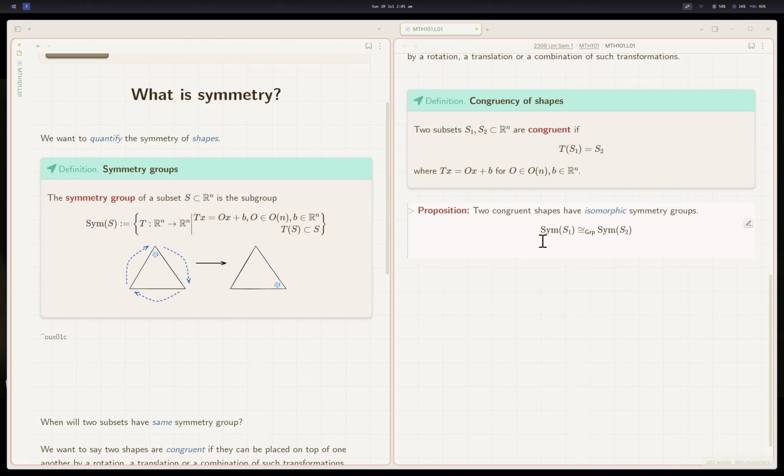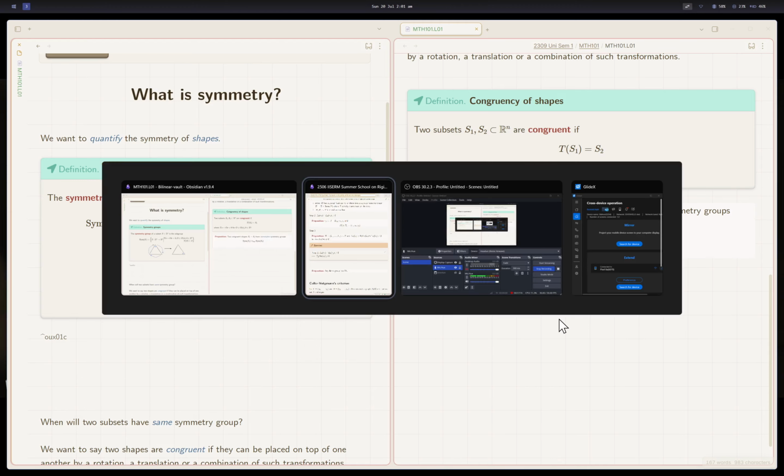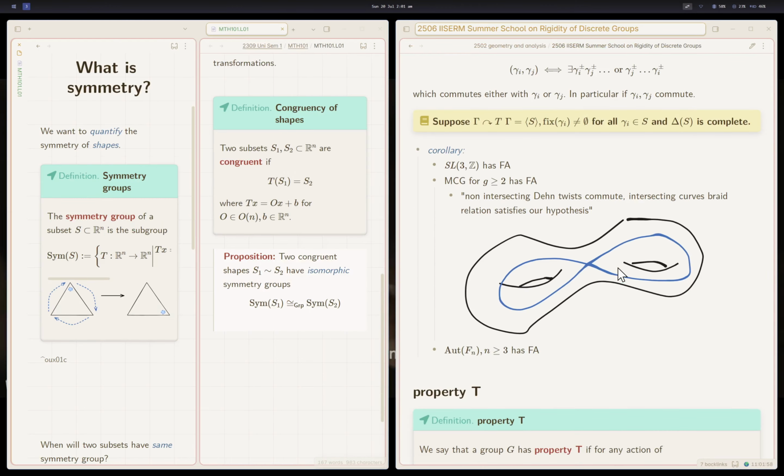So maybe I will add this here. Two congruent shapes, S1 sim, so isomorphic symmetries. Yeah, so that's how you write. That's how I wrote all of this.